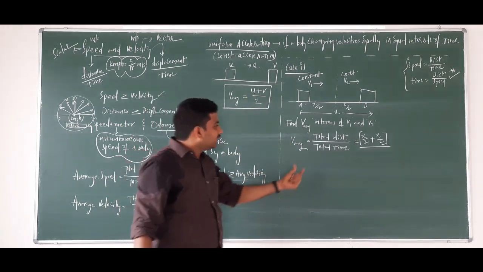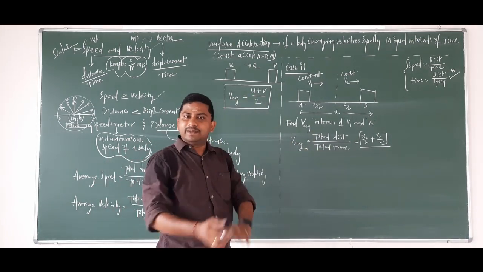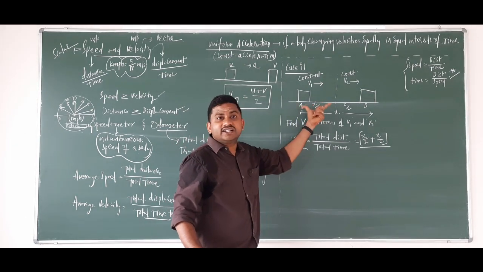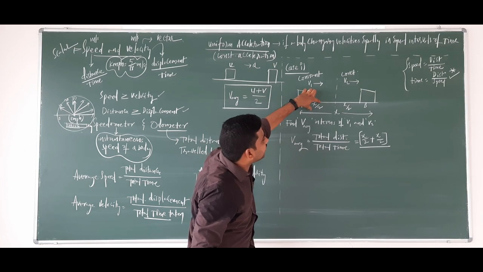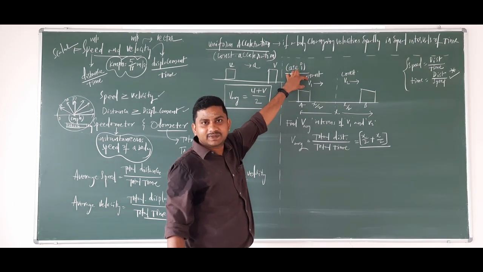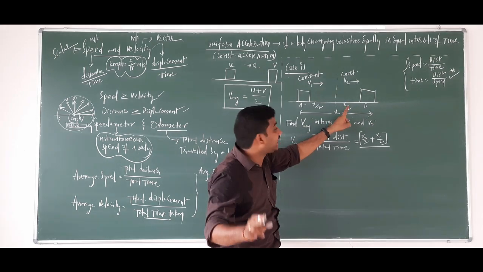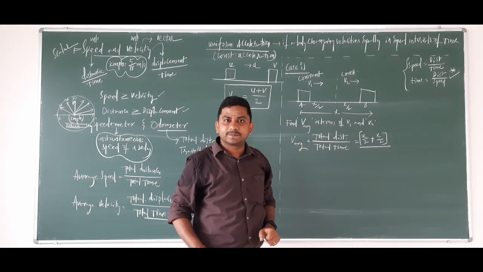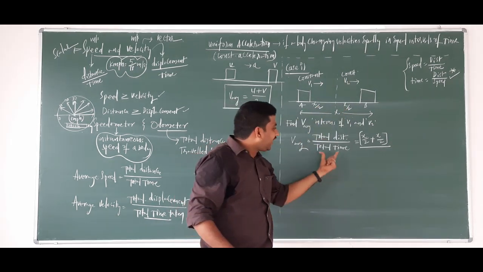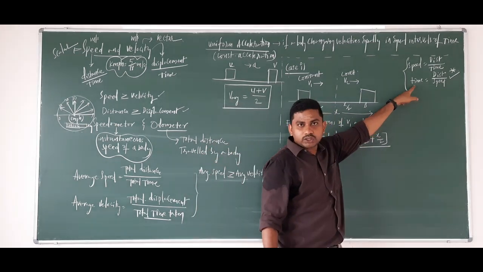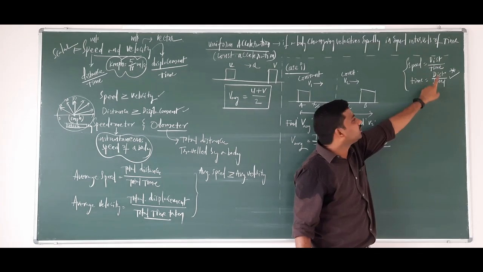Okay. Now, what is the total time? Time they have not mentioned. But in the first half of the interval, they have mentioned the distance and the speed. In the second half of the interval, they have also mentioned distance and speed. Clear? Now, in the first half of the interval, what is the time? See here, time is equal to distance by speed.